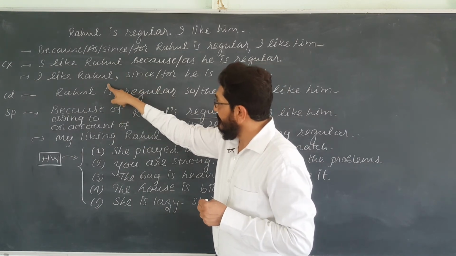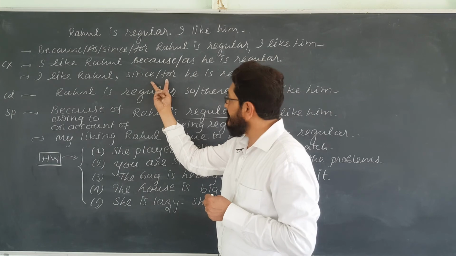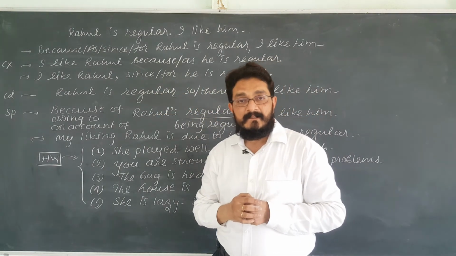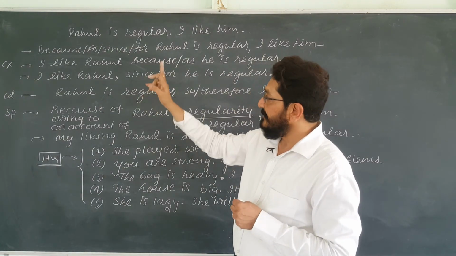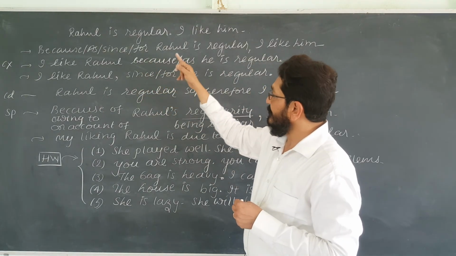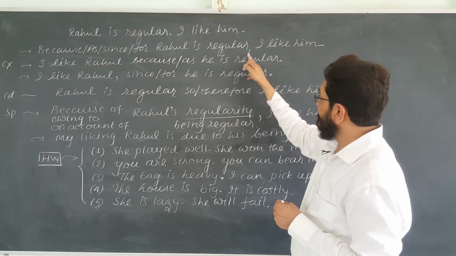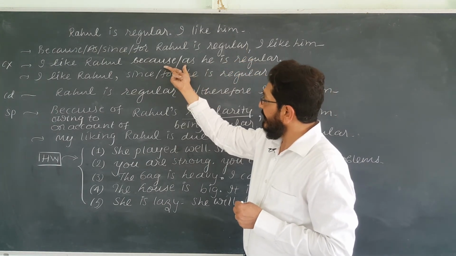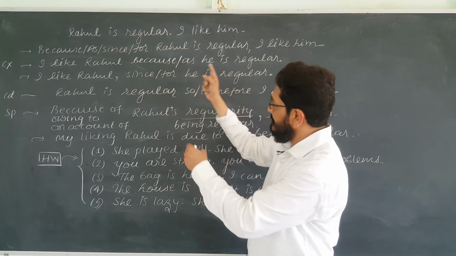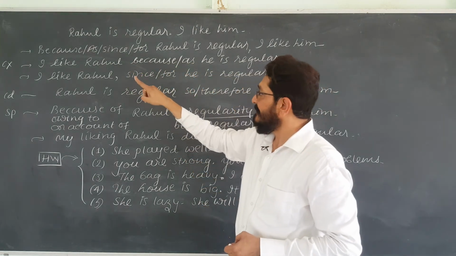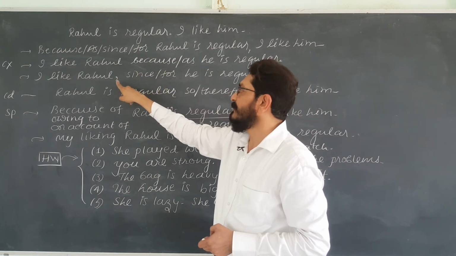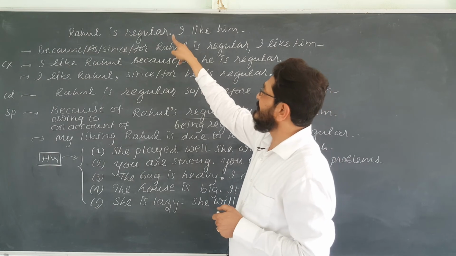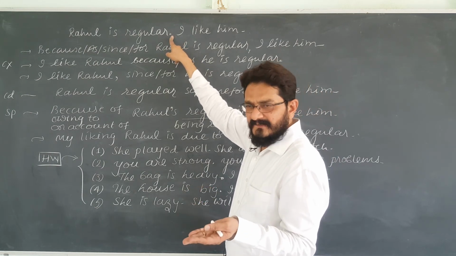I like Rahul, comma, since or for he is regular. If you write because, as, since, for in the beginning of the sentence, then there is a comma. But if you want to write because and as in between two clauses, a comma is not necessary, but with since and for, a comma is absolutely necessary. Compound. Just put so or therefore between two sentences.